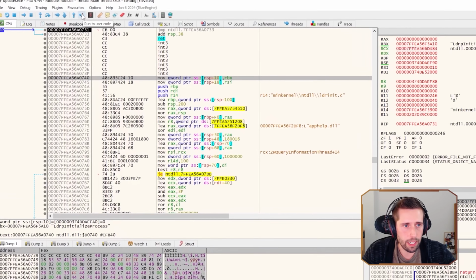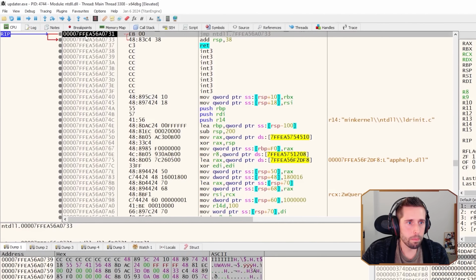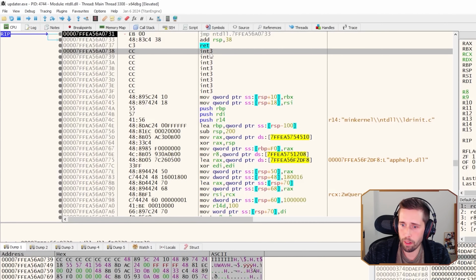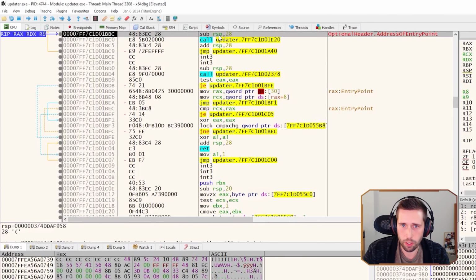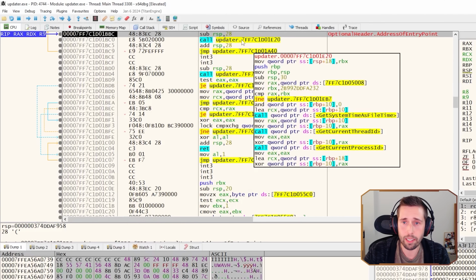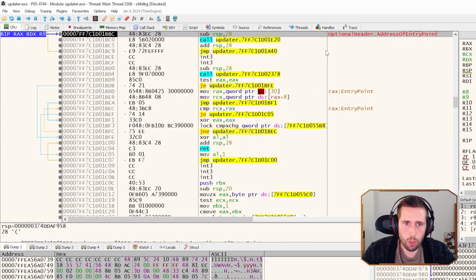And there's a helpful icon here called Run to User Code. Like I said, here are the instructions that are about to be executed. Windows has to load this, it basically has to load the process into memory. It has to execute the first threads of instructions. And a lot of these we don't really care about. And that's why x64 debug has this option called Run to User Code, which if you click it, it goes to the user code, which is the code that we're actually interested in. This would likely be the malicious code, or the code of the actual malware that's about to be executed.